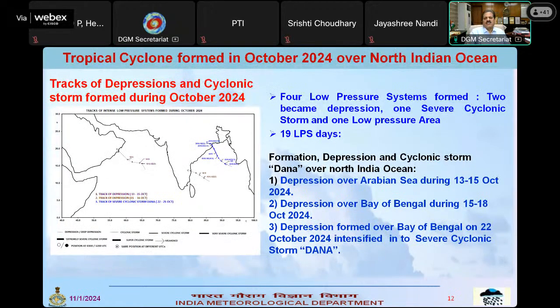Now let us look at the major weather systems which occurred in the month of October. There were 4 low pressure systems. Out of that, 2 became depressions, 1 a severe cyclonic storm, and another was a low pressure area. Totally, there were 19 low pressure system days out of the 31 days of the month. As all of us know, there was a depression during 13 to 15 October over the Arabian Sea, 15 to 18 October over the Bay of Bengal, and then there was Cyclone Dana. It formed in the morning of 22nd and dissipated on 26th.